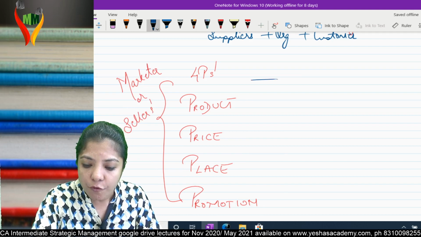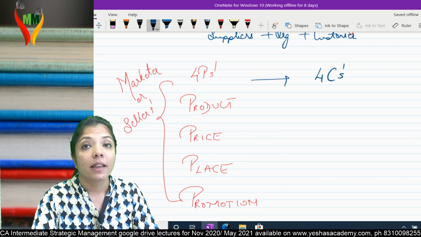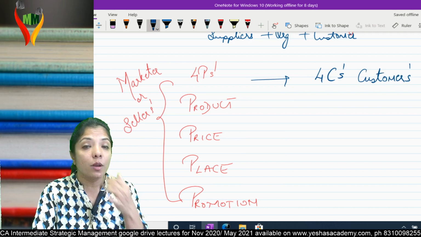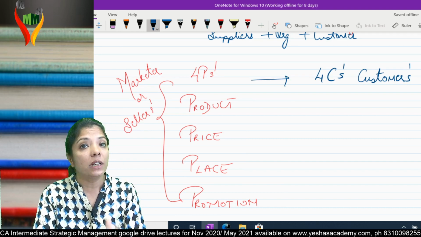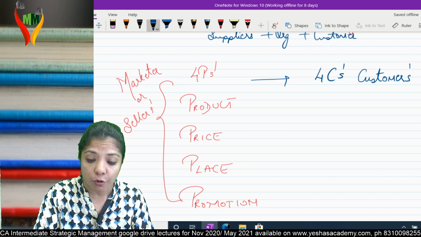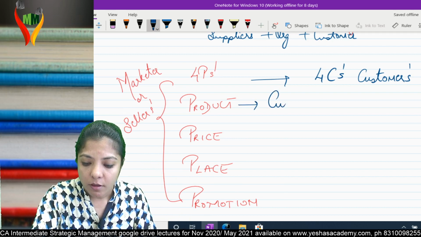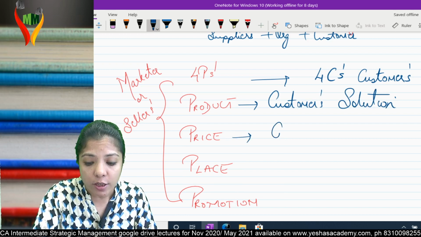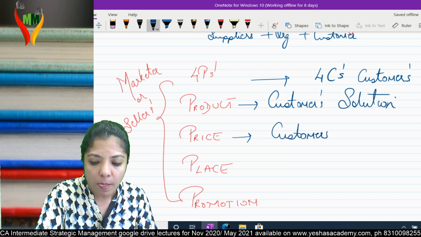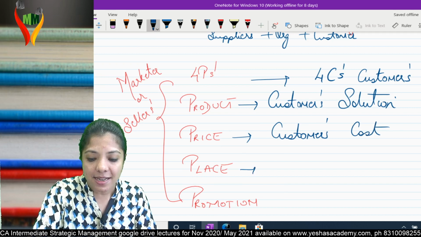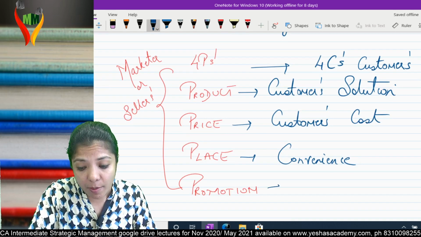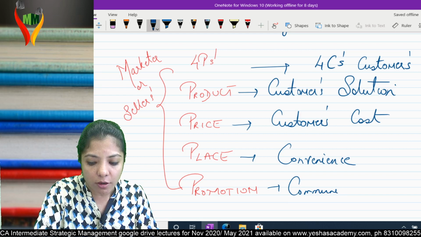When you convert these 4 P's to 4 C's, it becomes from whose point of view? Customer's point of view. So now product becomes what? Customer's solution. Price, for you it is price, for the customer it is cost. Customer's cost. Place is convenience for the customer, and promotion is communication for the customer.